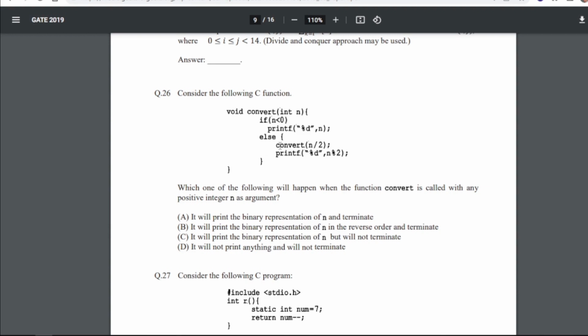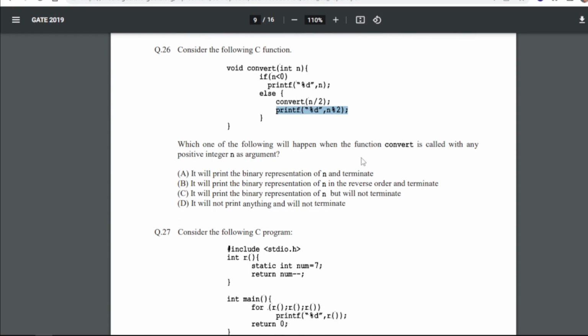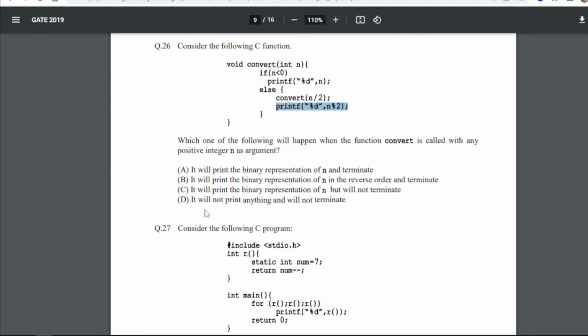And here you can see the same function call is again, that is convert n by 2. So when the else part executes, the printf statement is after the function call. So every time the function will get called in an iterative manner and there will be no reach to this statement. So basically this line is called unreachable code, right? So the answer will be D, that is it will not print anything and will not terminate.